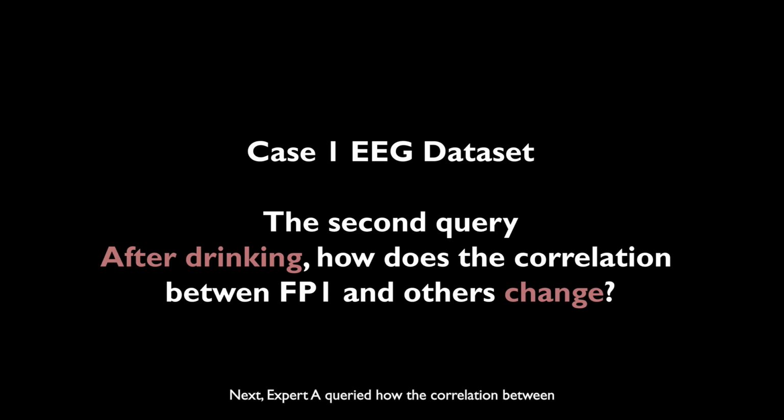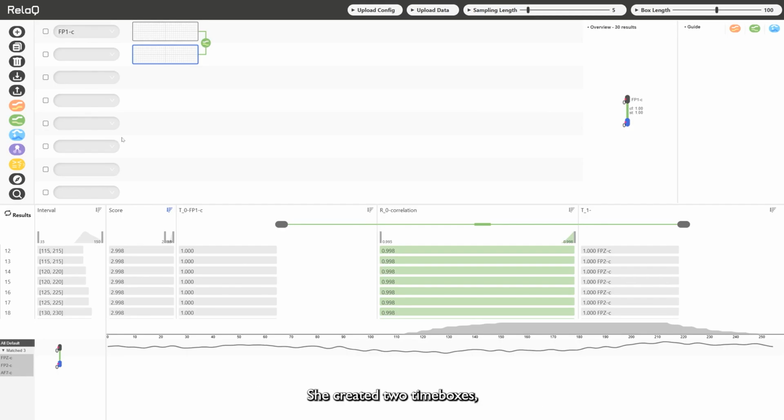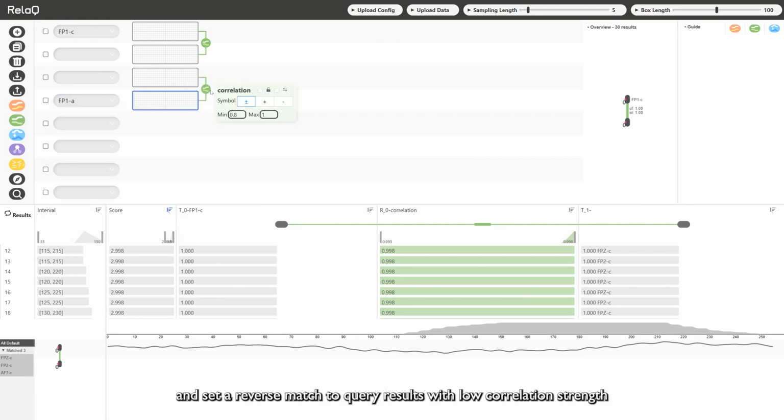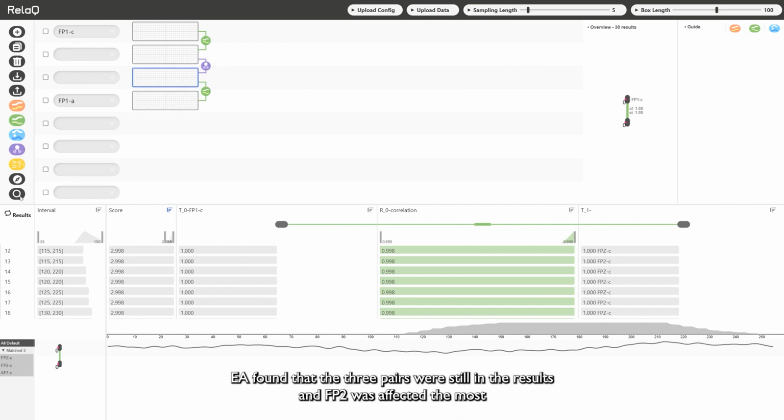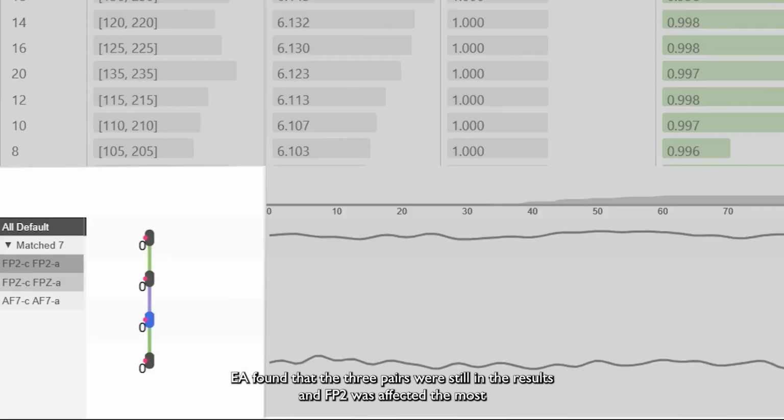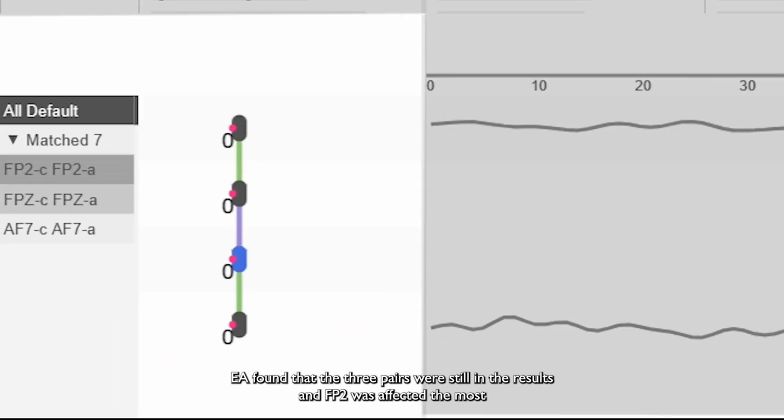Next, Expert A queried how the correlation between FP1 and other electrodes decreased after drinking. She created 2 timeboxes, one labeled FP1A, linked them with the correlation, and set a reverse match to query results with low correlation strength. Then, EA added the meta-relations requiring time series from the same electrode. EA found that the 3 pairs were still in the results and FP2 was affected the most.